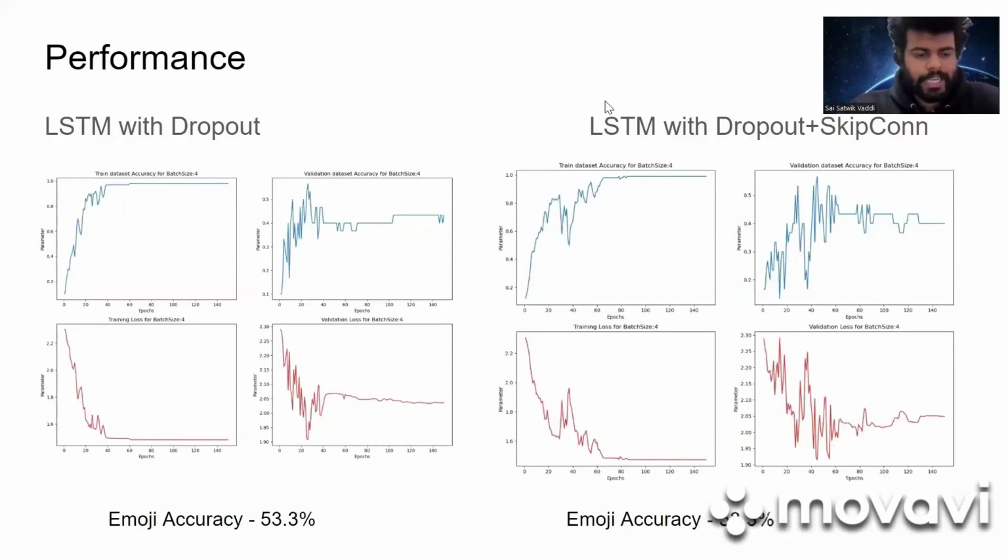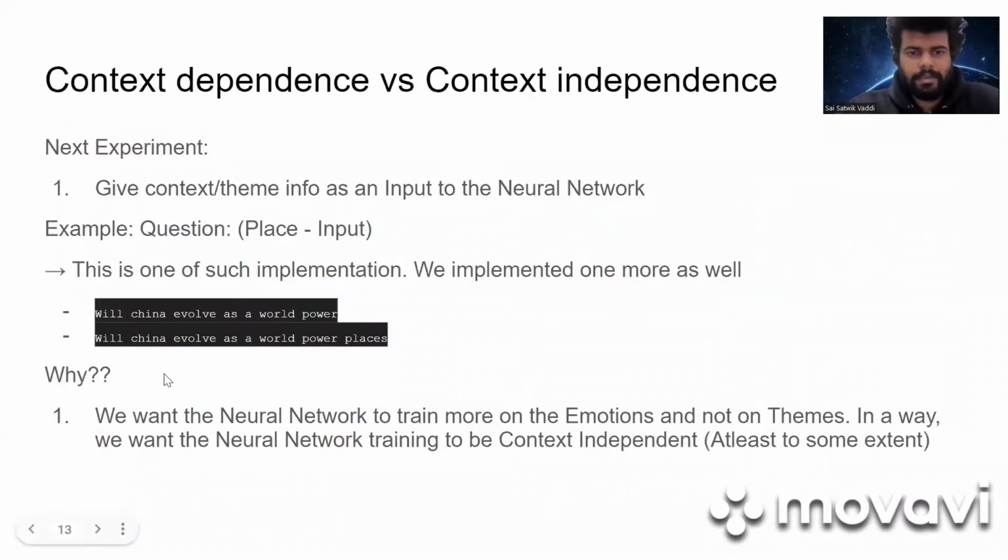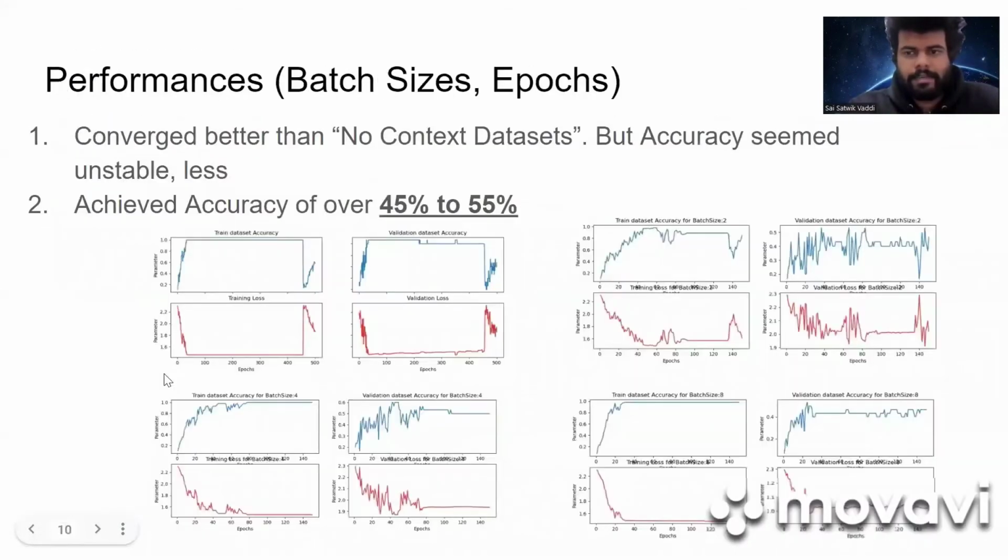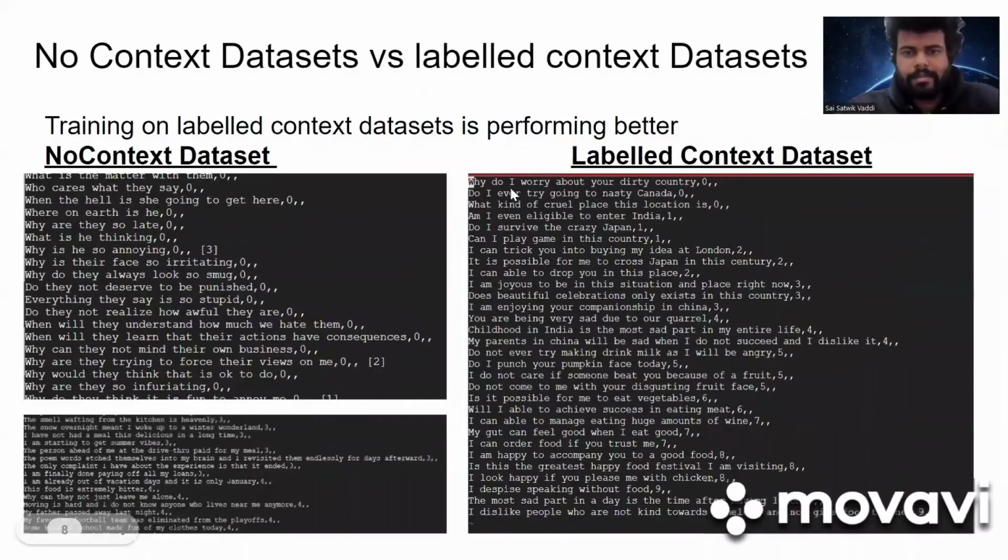When we say emoji accuracy of 50%, it means that for our labeled context dataset, if the emotion matches, irrespective of the correct label, we say it is correctly classified. Remember that in the context dataset, we have labels which are different for the same emotion.